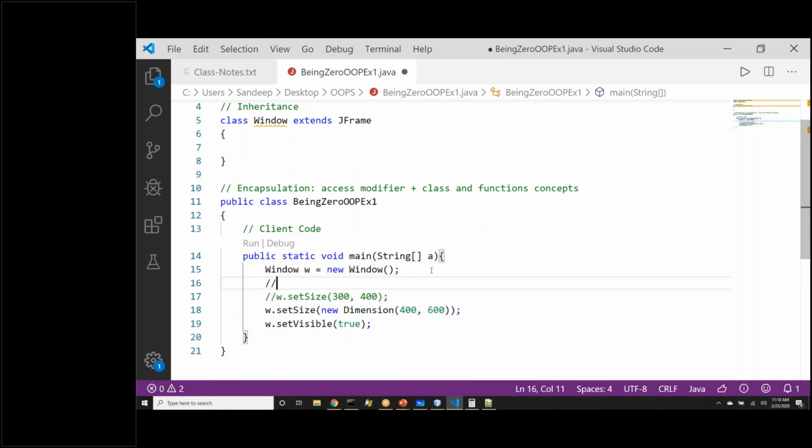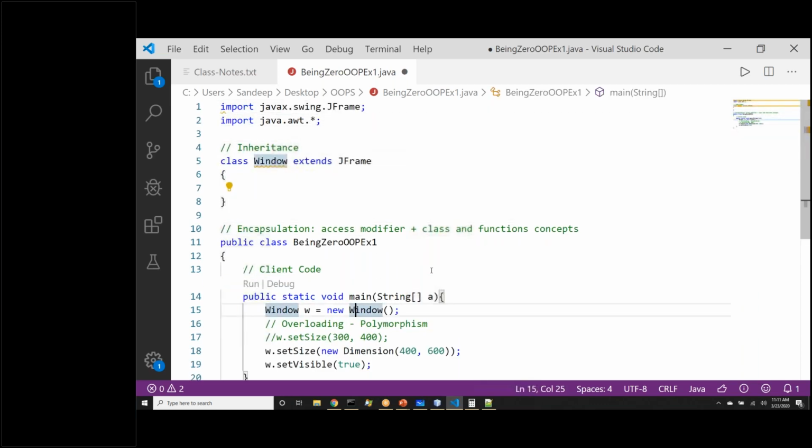There are two varieties of a function. What is this concept? What is this OOP concept? A function exists, same function name exists with different sets of input parameters. Yes, this is overloading, certainly. And the OOP concept for overloading is polymorphism. Polymorphism will have two concepts, overloading and overriding. For now, we have seen only overloading. We will talk about overriding also separately. So you see three OOP concepts in a small program we have just now seen.